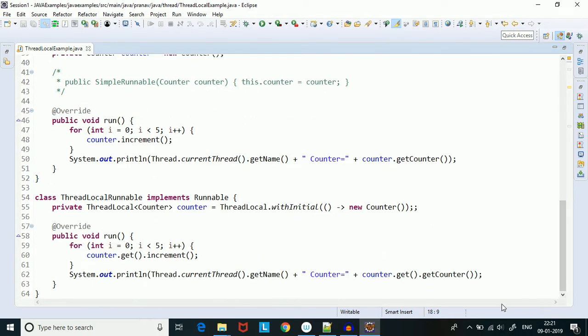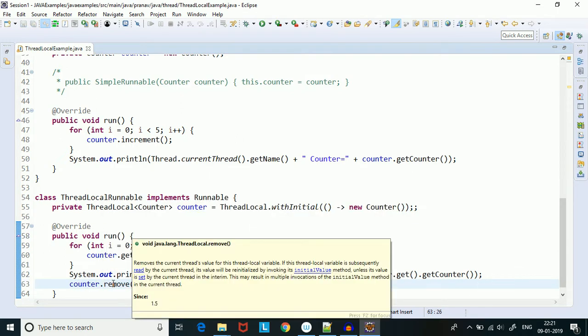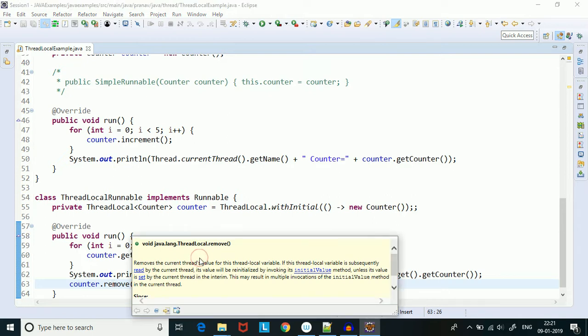So for that, in the run method, I will have to call counter.remove. If we look at the documentation, it says that it removes the current thread's value from the thread local variable. So it is actually reset.